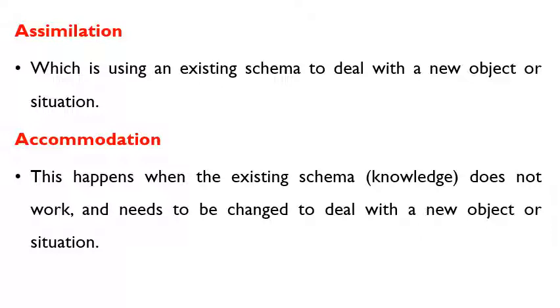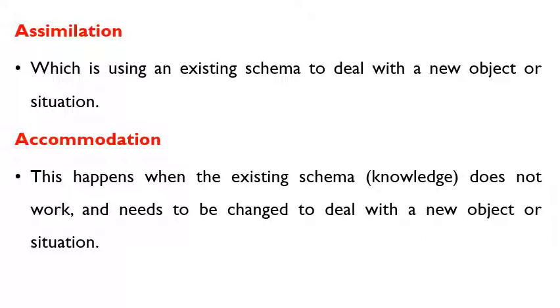Nowhere is the child seeing the model for a long period of time. So what happened? This memory is erased from the child's mind and the child is ready to accommodate the new things. So this happens when the existing schema does not work because it is already erased from the child's memory and needs to be changed to deal with a new object or situation. The child is going to adopt a new thing, and by erasing the existing thing which is no longer needed or no longer required for the child.